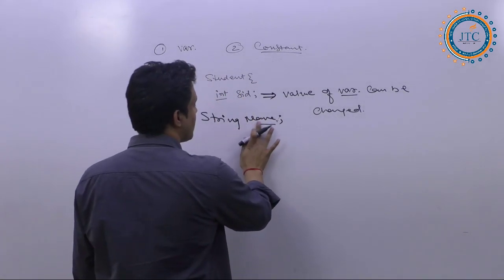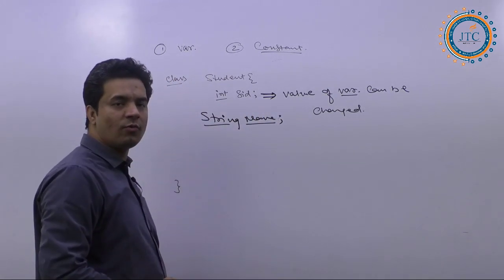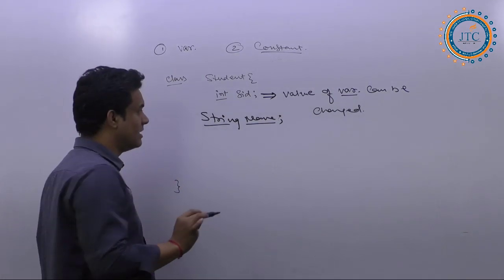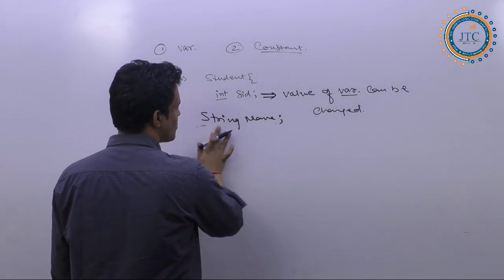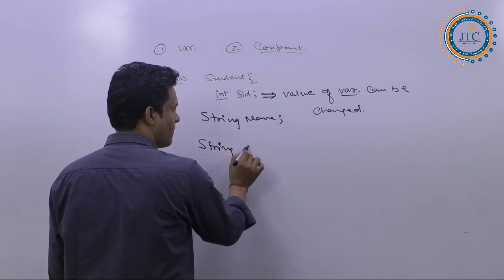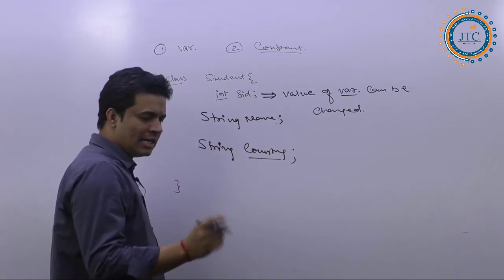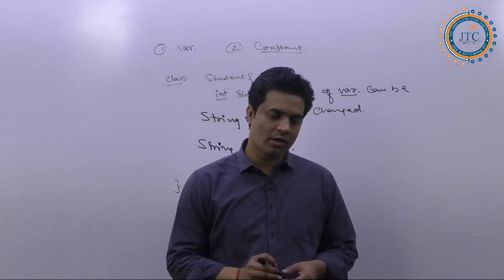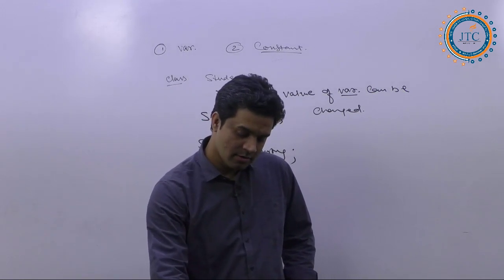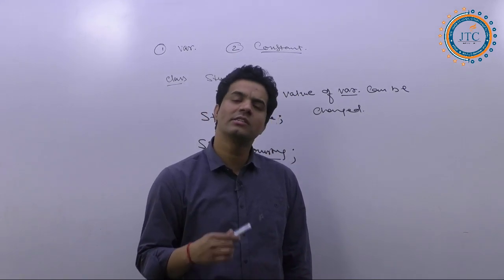So suppose we have written the string of name, so this is name, that is what we are defining. Again in the same case, the name whatever we have written inside this, let's say string name. Out of that, let's say I am writing string country. Let's say everyone is from India. So if everyone is from India, then for everyone the country name is going to be the same.